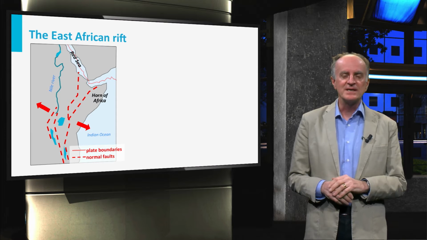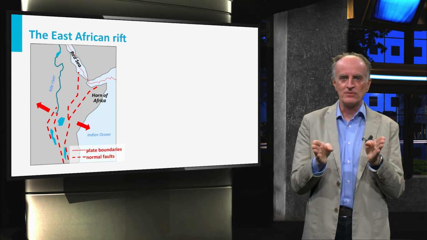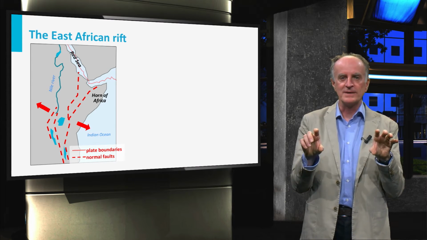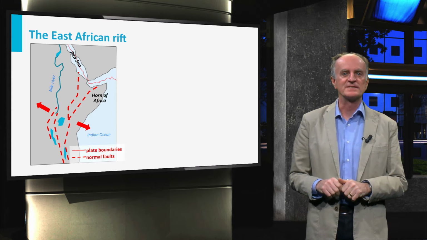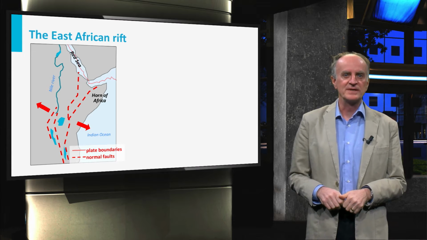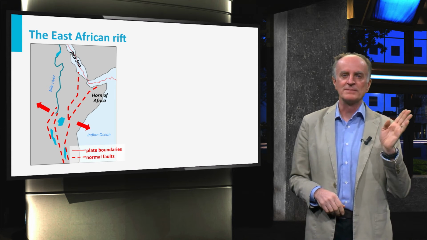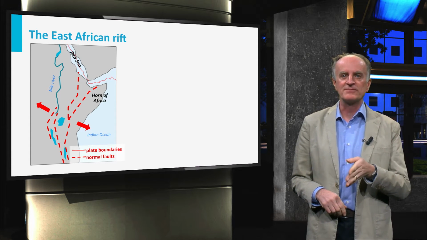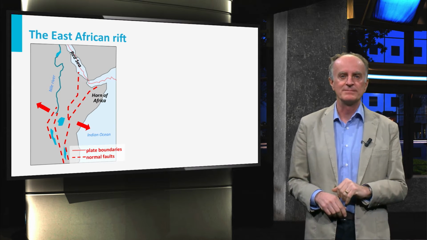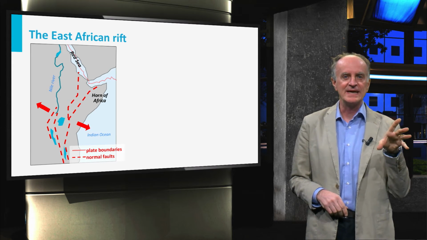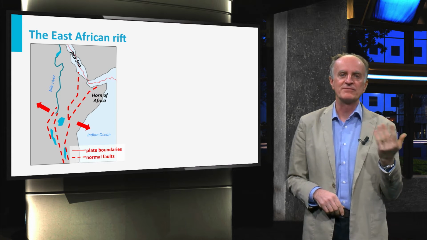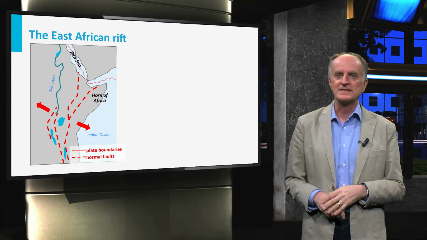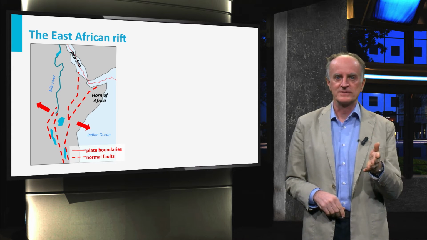Divergent margins begin with the onset of extensional faults breaking a continental plate. The structures formed are called continental rifts. The East African Rift, which runs for thousands of kilometers from the Red Sea to Southern Africa, is one of the best known examples. Ethiopia, Kenya, and Tanzania are moving to the east with respect to the main body of Africa, forming a zone of extension flanked by normal faults.